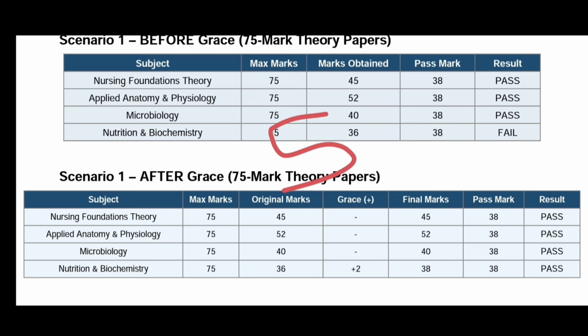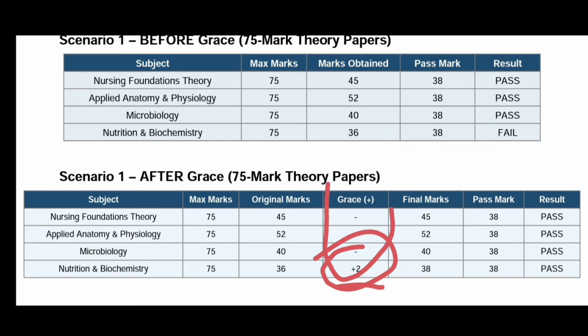If you need more than 5 marks to pass in that subject, then you will not be getting any grace marks. You will be considered as failed. In this case, the student failed due to a deficiency of 2 marks, so the RGS added 2 grace marks and passed him, as we can see in all of the subjects.